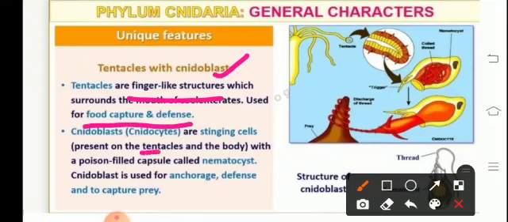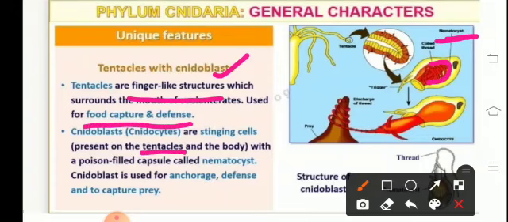Cnidoblasts are present on the tentacles and they are filled up with poison-filled capsules which are referred to as nematocysts. As can be seen in the diagrammatic representation, the capsule bears the nematocyst, which is a fluid-filled cell. The cnidoblast use them for anchorage, defense and capturing of the prey.